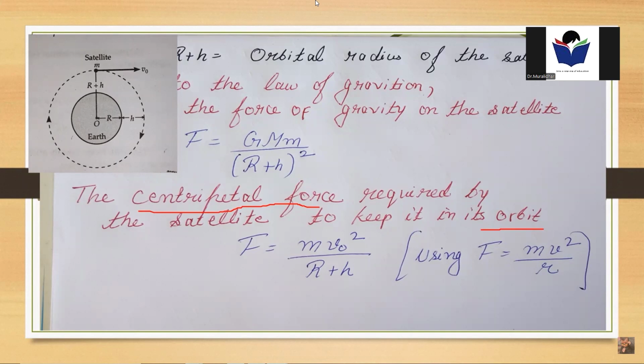We know the formula of the centripetal force: F equals m v squared over R. In this case, the velocity v is equal to the orbital velocity of the satellite, so we use the symbol v0 squared, and for the distance R, here the distance is R plus h, so we replace R with R plus h.